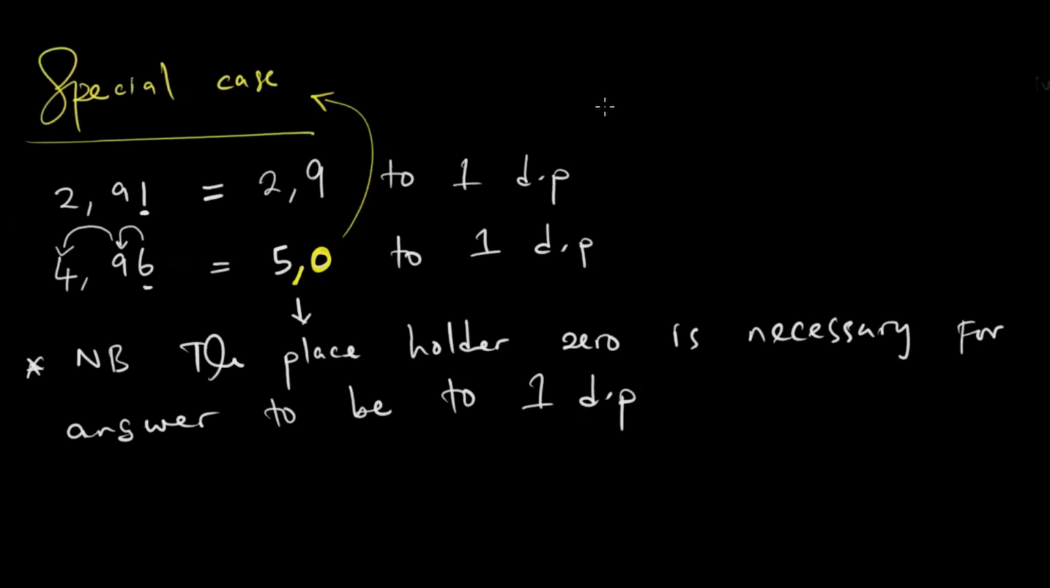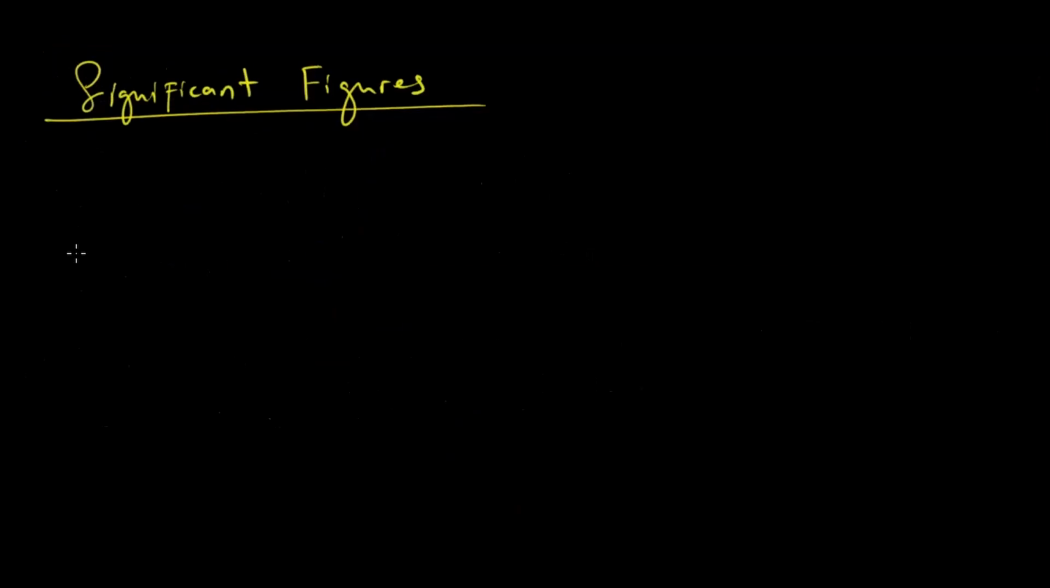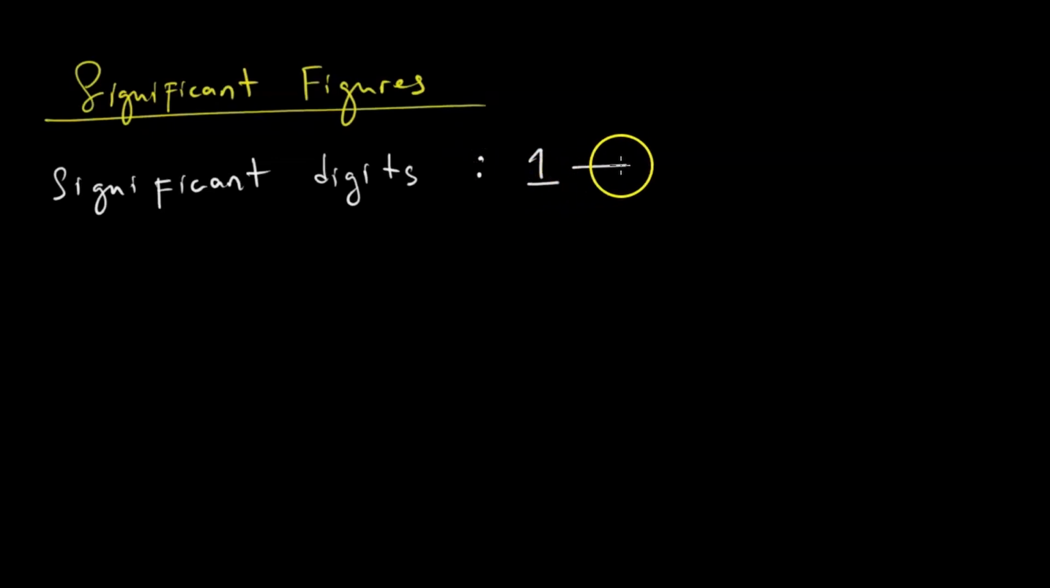Let us now look at significant figures. When looking at significant figures, firstly take note of significant digits. When we talk about significant digits, we are only talking about the numbers from 1 up to 9. Those are called significant digits. But one might ask, what about 0, did we leave it out? We actually have a special case for 0. So how does 0 work?